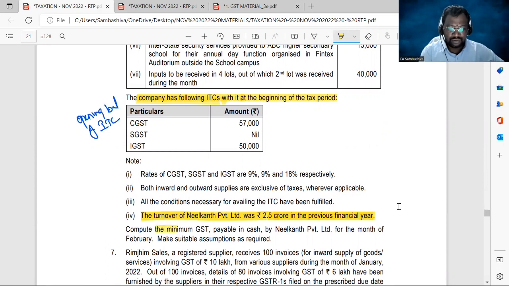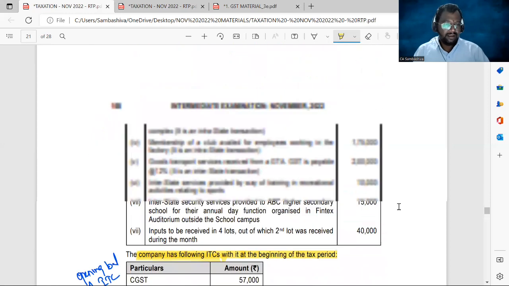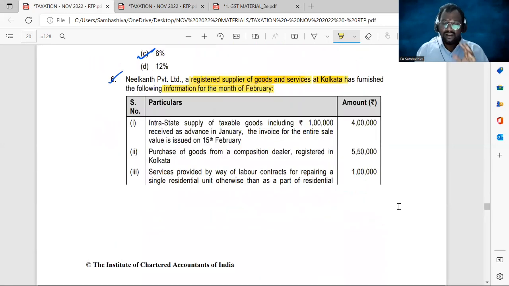Compute the minimum GST payable in cash by Neelakant Private Limited for the month of February. Make suitable assumptions required. So we are asked to find out the GST liability to be discharged by way of cash. Okay, sir. So let us start with step number 1.